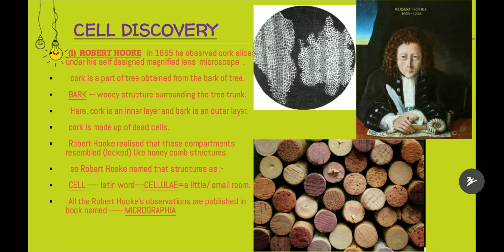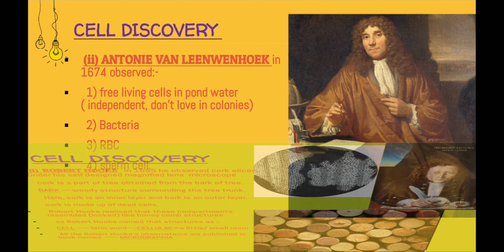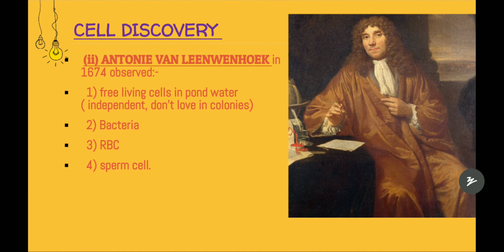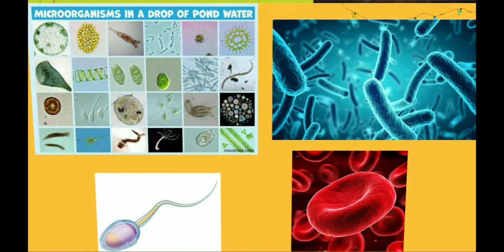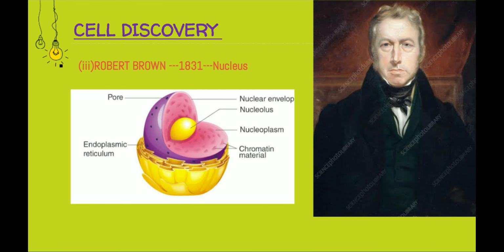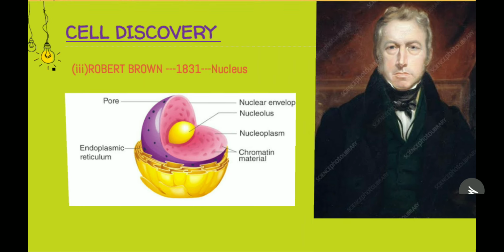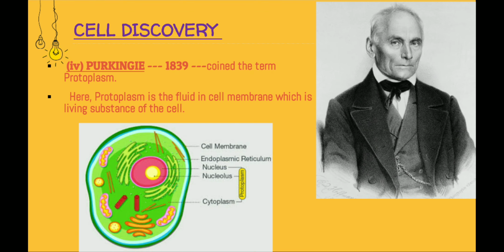The first one is Robert Hooke. He discovered cork cells under a microscope, and the second is Anthony van Leeuwenhoek. He observed free living cells in pond water, bacteria, RBC, and sperm cells in a microscope. And these are the images. Next one is Robert Brown. The third discovery, he observed the nucleus in the year 1831. And the fourth discovery is by Purkinje. In the year 1839, he coined the term protoplasm.